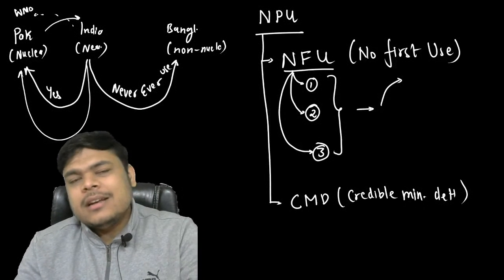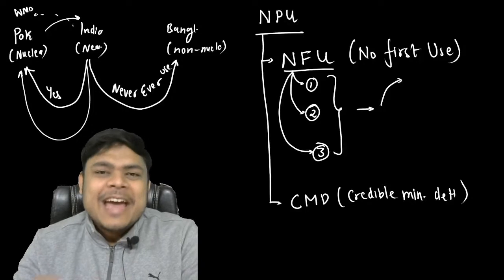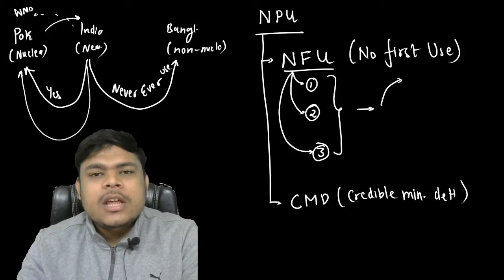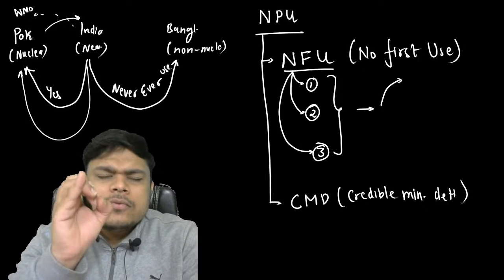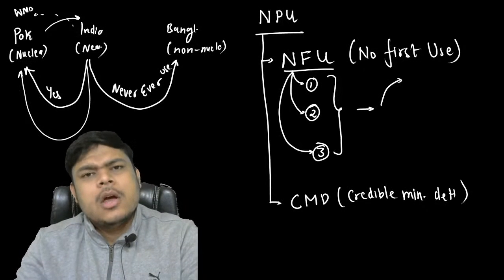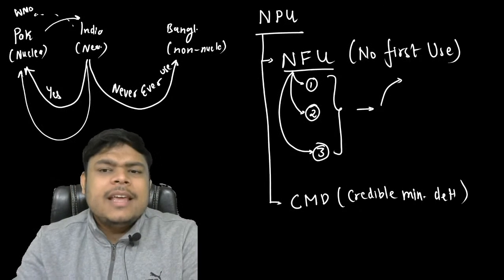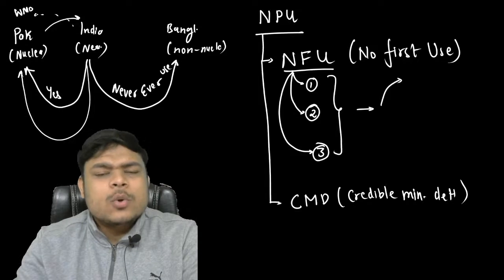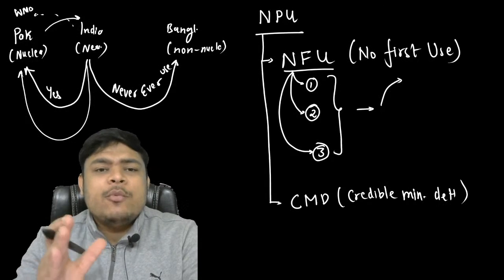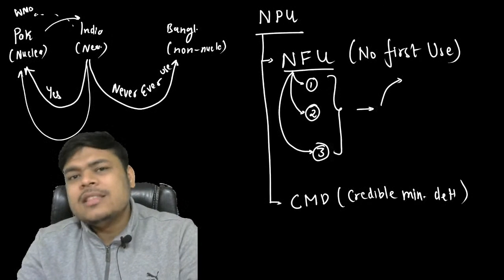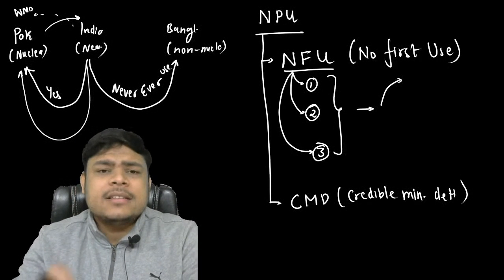So Pakistan, that is your favorite country, does not have, my dear friends, what? A nuclear policy. And many of the ministers or MPs of Pakistan have on various occasions announced that they will use nuclear weapons against India. And this shows the recklessness in the Pakistani system.